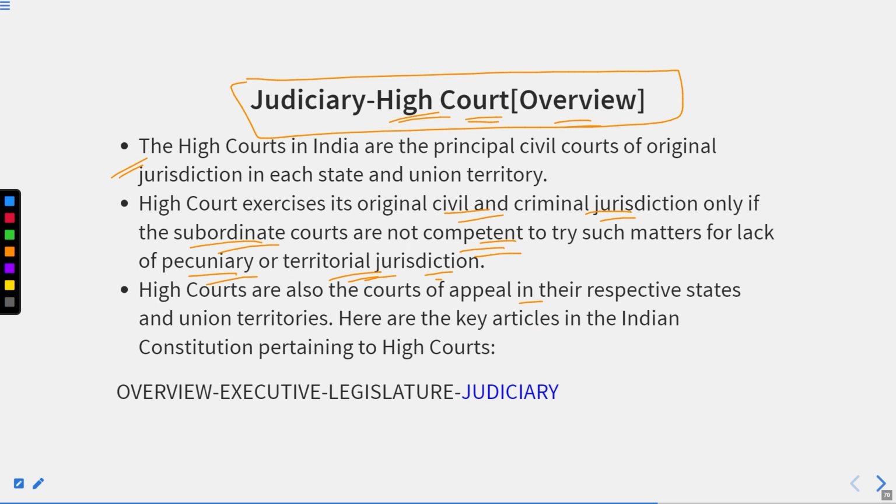High courts are also the courts of appeal in the respective states and union territories. But not at the national level, because at the national level the Supreme Court has the authority.